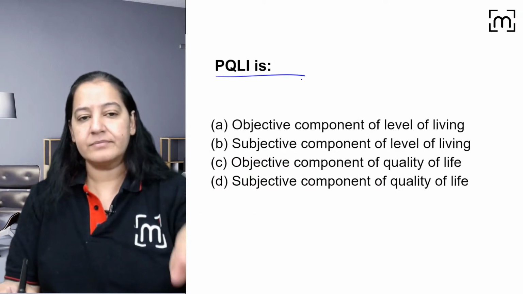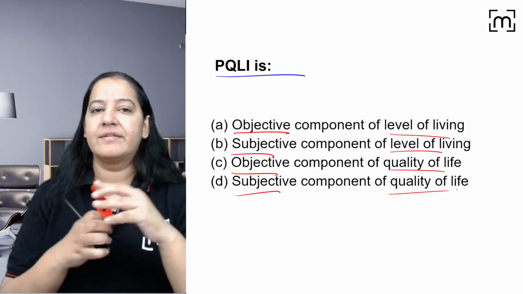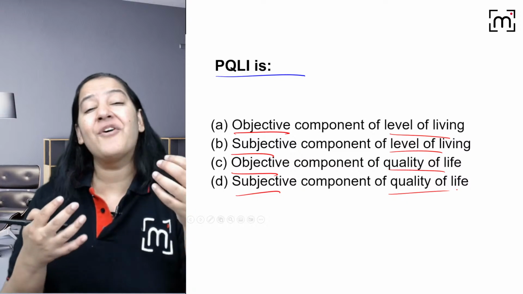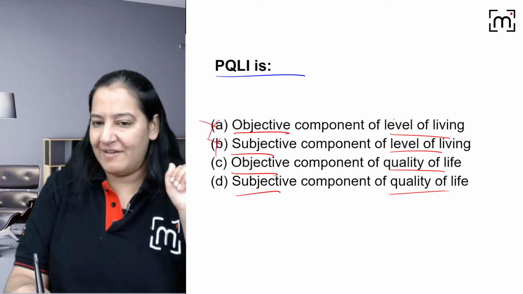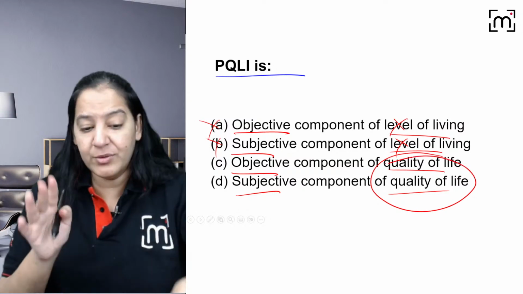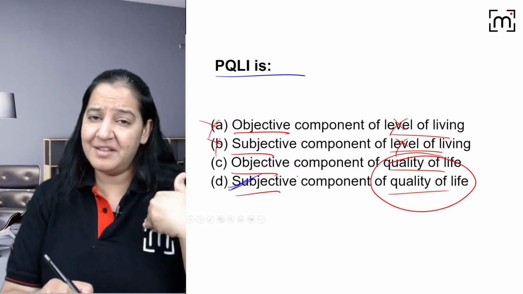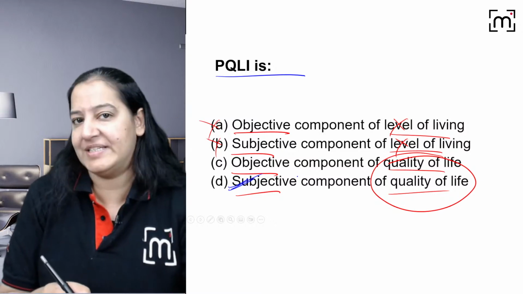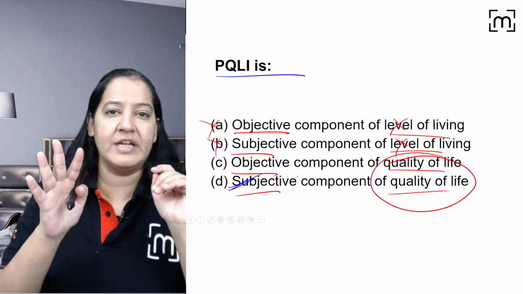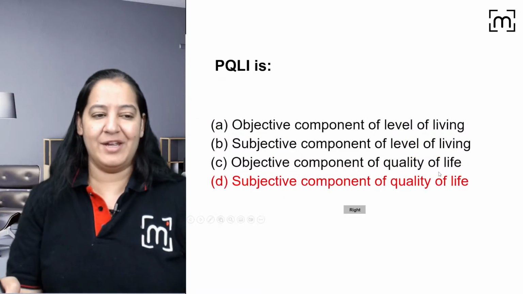Can you answer it? What is PQLI? First decide, is it an objective component or subjective component? Of level of living or quality of living? You decided. Subjective or objective? So all these components are for quality of living. So the answer is not A and B, not level of living. Among the quality of living, is it subjective or objective? I told you these are subjective components. These are not objective. The quality of life is always subjective. Maybe I am thinking that I am having a quality life, but you think my life is not quality. It is your view, not my view. So it is subjective, changing from subject to subject. I think your life is not worth it, but you think your life is quality. Right. So it is subjective. So the correct answer is D. Yes, very good. The correct answer is D.